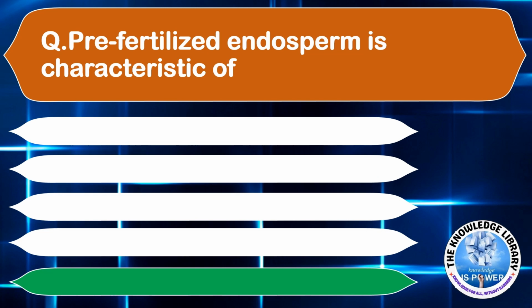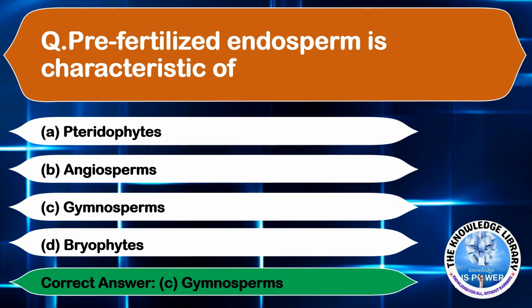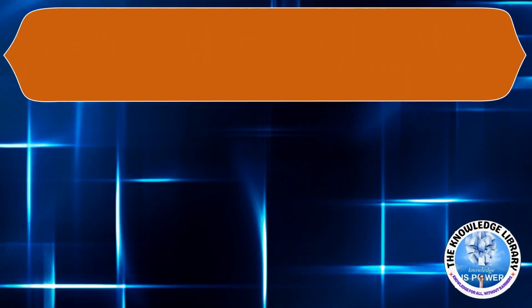Pre-fertilized endosperm is characterized by option A, pteridophytes, option B, angiosperms, option C, gymnosperms, option D, bryophytes. The correct answer is option C, gymnosperms. Moving on to the next question.